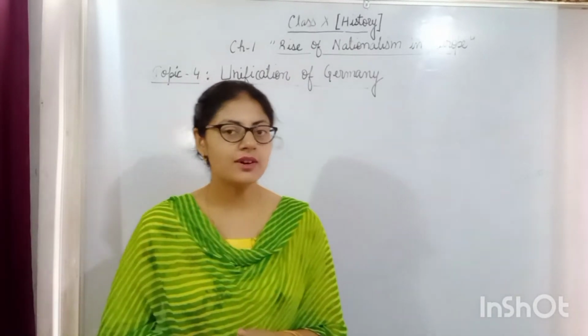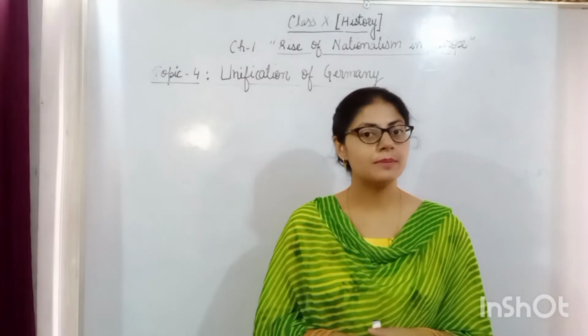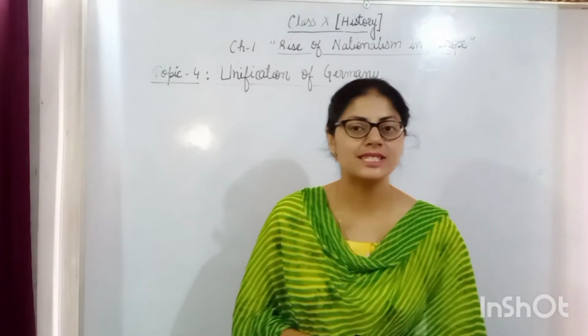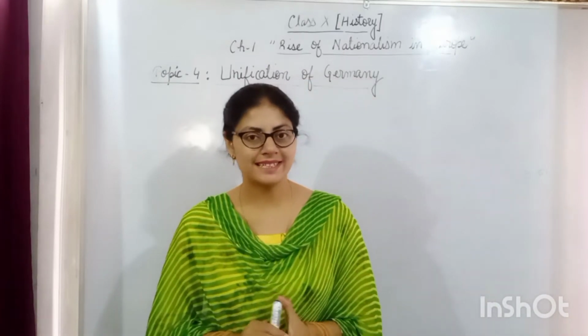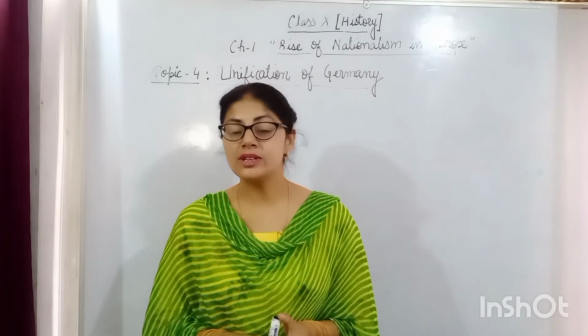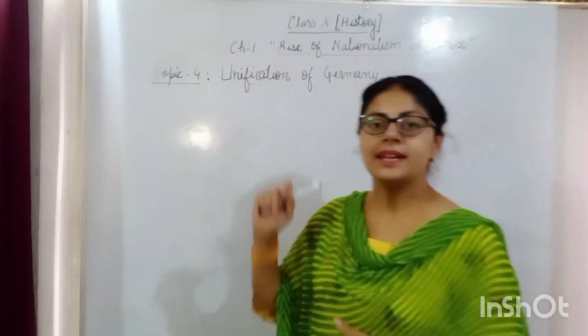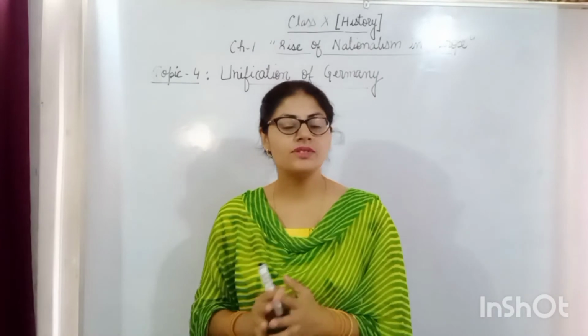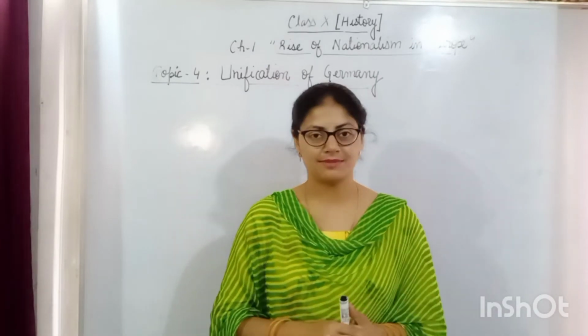Students, today we are going to continue our chapter number 1, that is Rise of Nationalism in Europe, of class 10th. Today we are going to start topic number 4, that is the making of Germany and Britain.